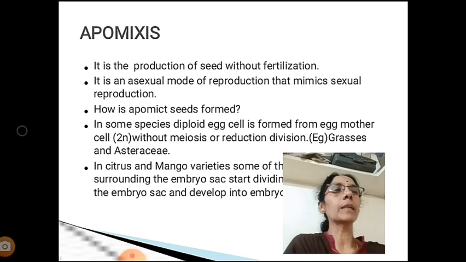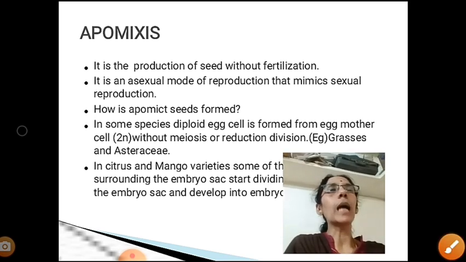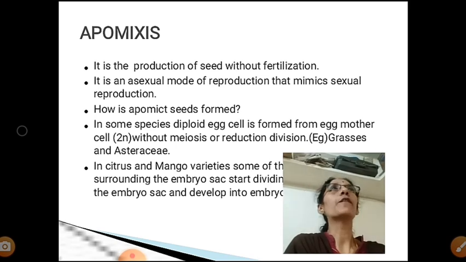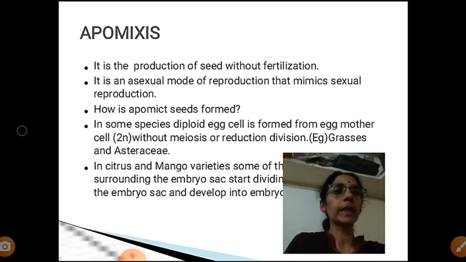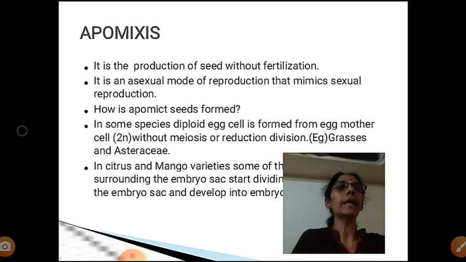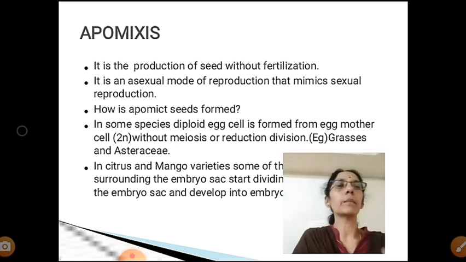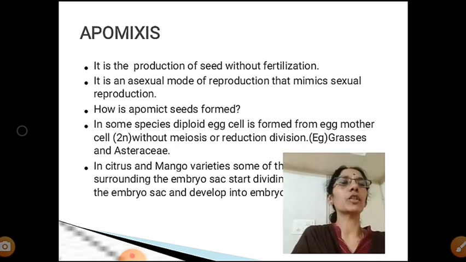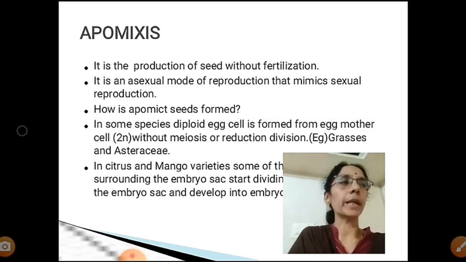This egg mother cell, without undergoing meiosis or reduction division, directly forms the egg cell. So the egg cell is also diploid. This diploid egg cell can directly form the embryo.